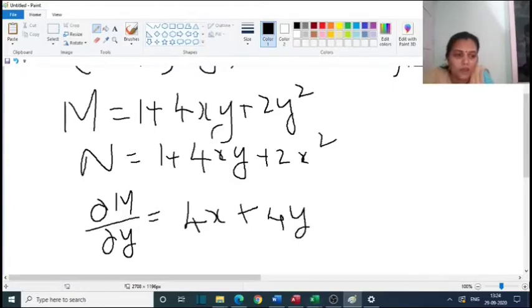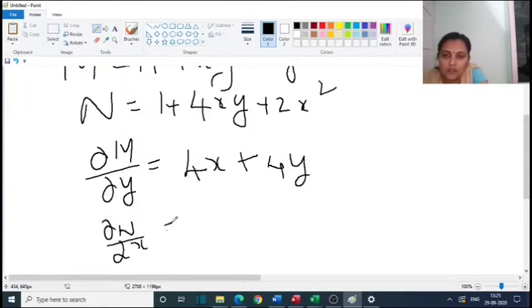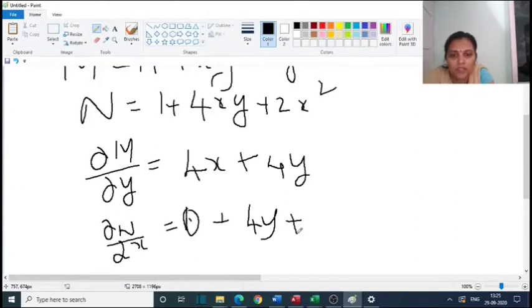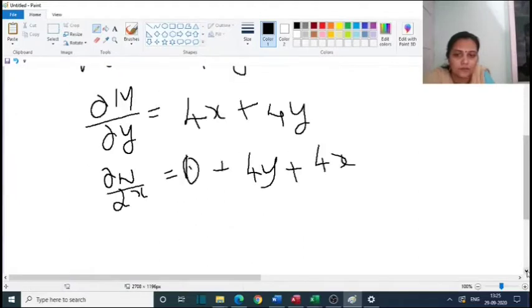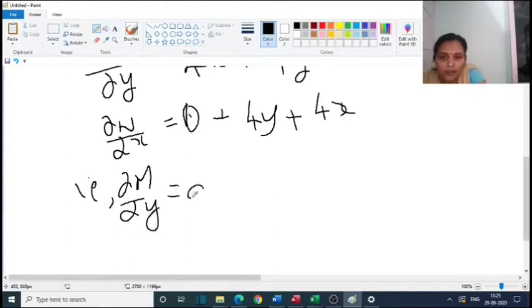Now we have to find ∂N/∂x. The derivative of 1 is 0, plus the derivative of 4xy with respect to x, which is 4y, and the derivative of 2x², which is 4x. That is, ∂M/∂y is equal to ∂N/∂x.